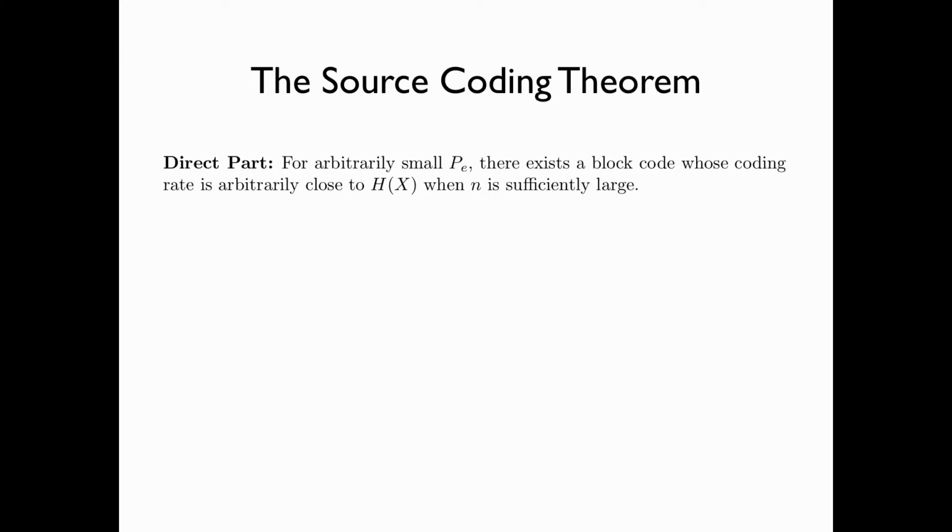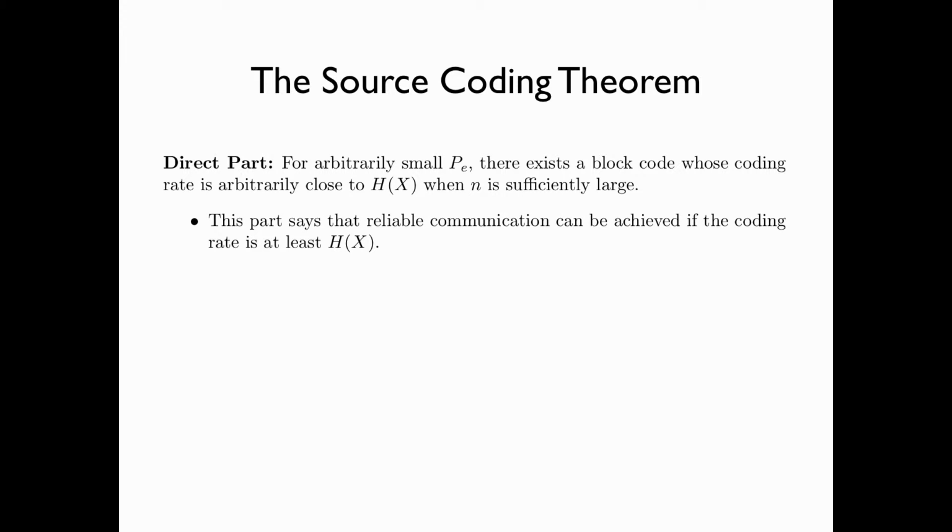The source coding theorem consists of two parts. First, the direct part says that for arbitrarily small error probability, there exists a block code whose coding rate is arbitrarily close to the entropy of X when n is sufficiently large. This part of the source coding theorem says that reliable communication can be achieved if the coding rate is at least equal to the entropy of X.